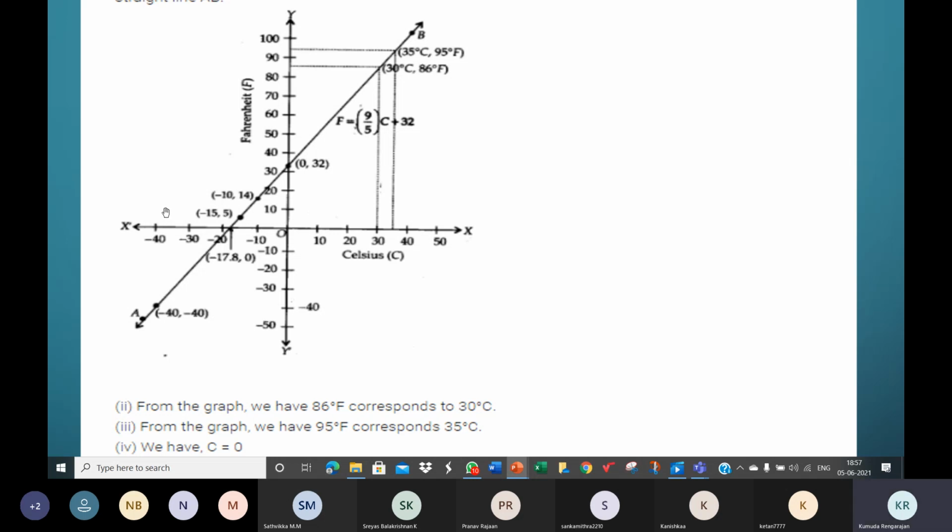Now, it's not that only if you work it algebraically, you can find it. Otherwise, you should keep trying, say you take the Celsius temperature as 10, then go up, hit the graph line and read the value. It's not 10. Then again, you should try for different values like that. When it is 20, what is the Y value? Oh, something like 60. So they're not equal. When it is 50, go up and hit the graph line like that. So when you work it algebraically, you can spot it easily on the graph paper.